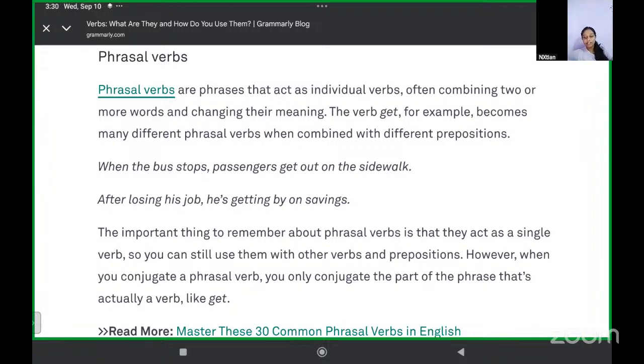Look, they are combined two words. So when we have phrases such as these, get out, go by, fall back, getting by, they are all phrasal verbs.